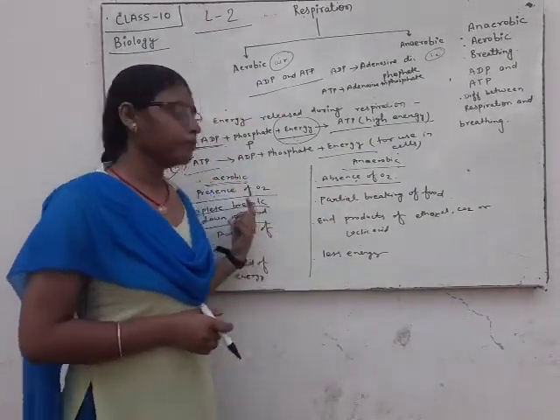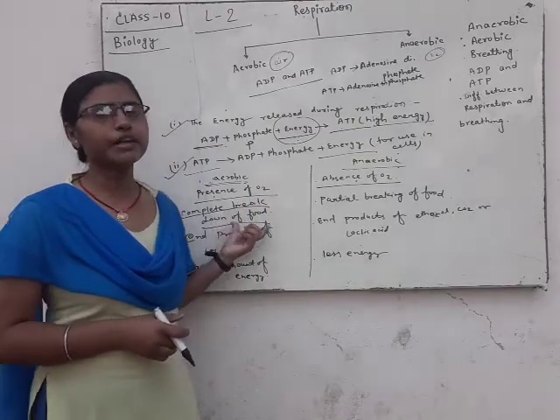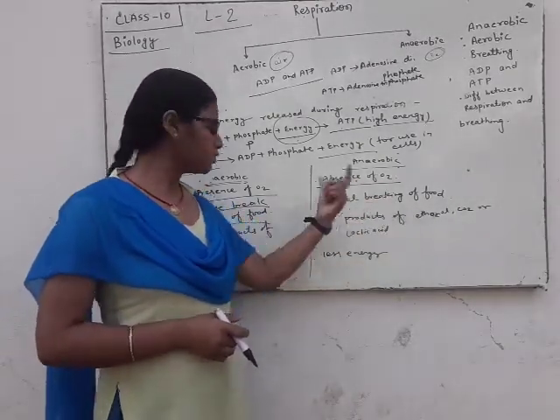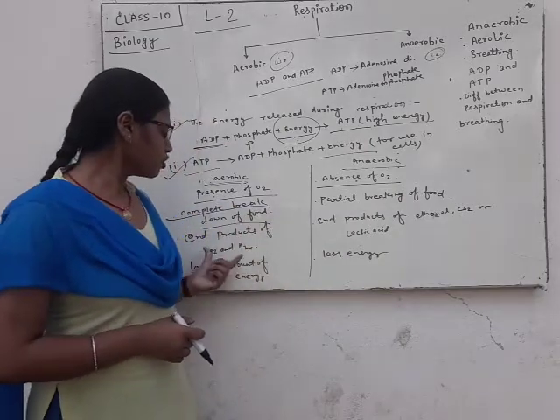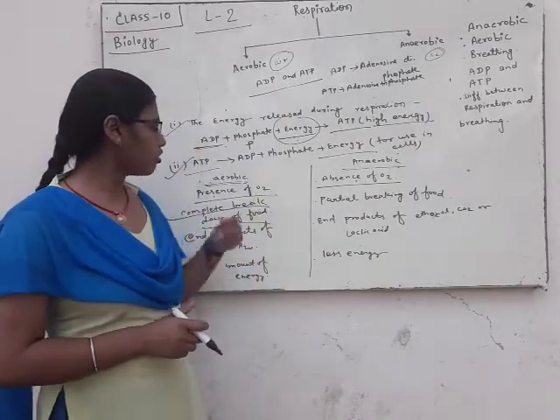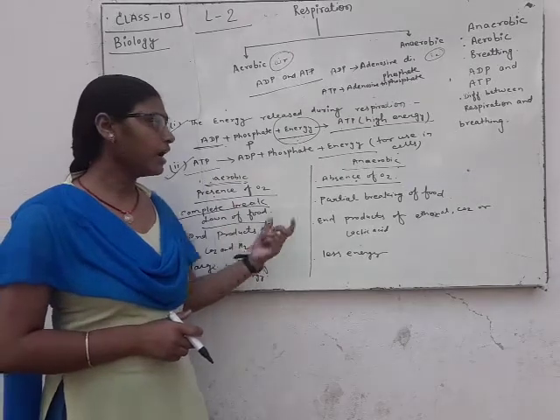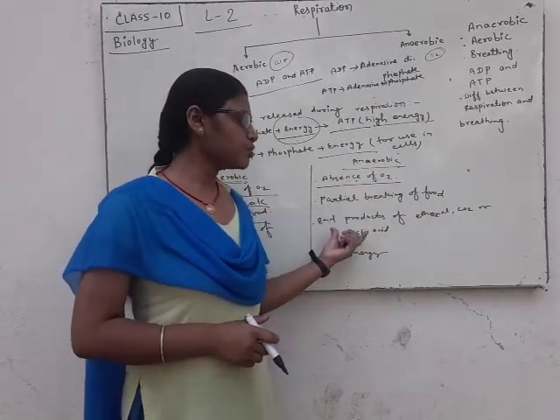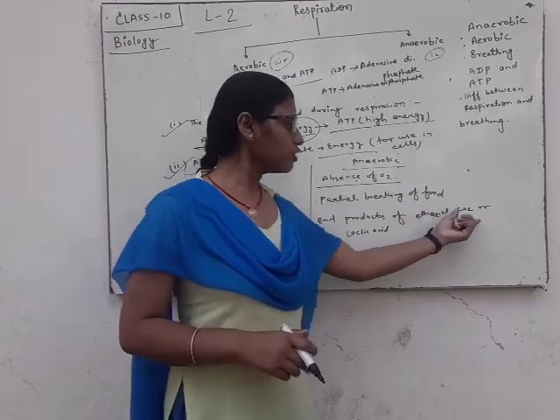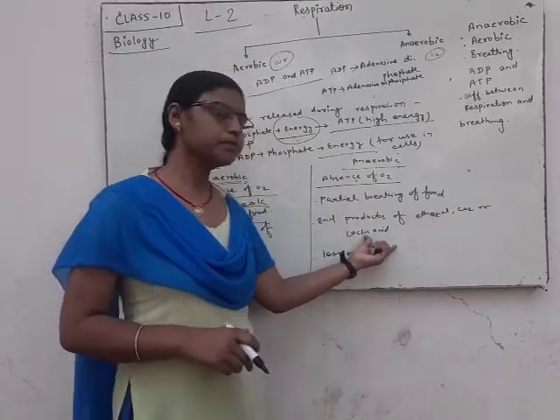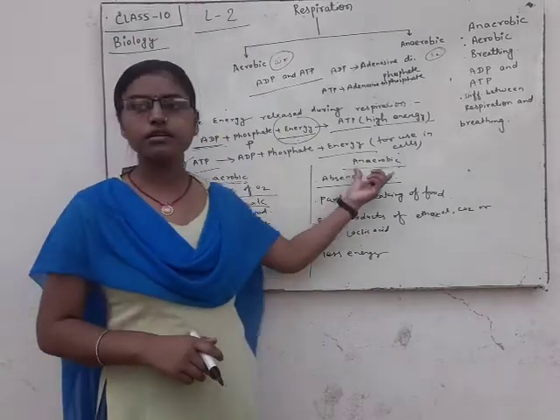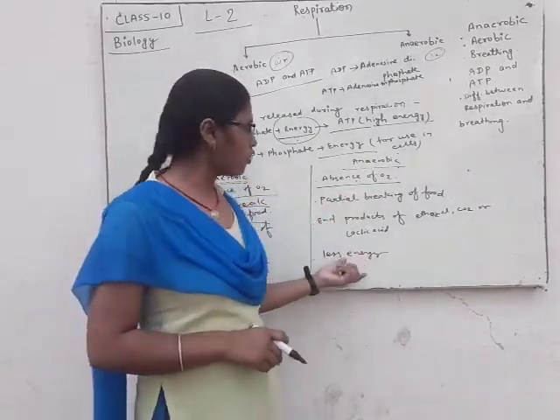One is complete breaking down of the food, the other partial. The end products of aerobic respiration are CO2 and H2O, and of anaerobic respiration ethanol, CO2 and lactic acid. One produces a large amount of energy, the other a lesser amount.